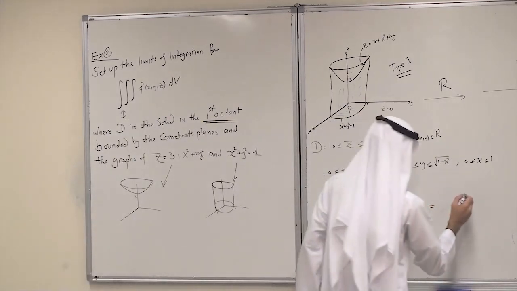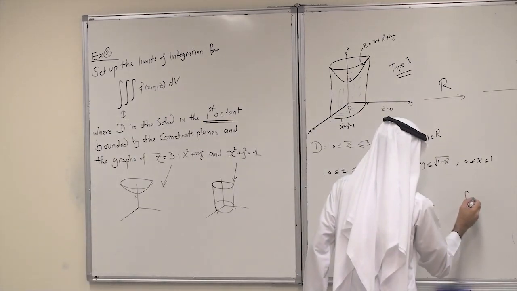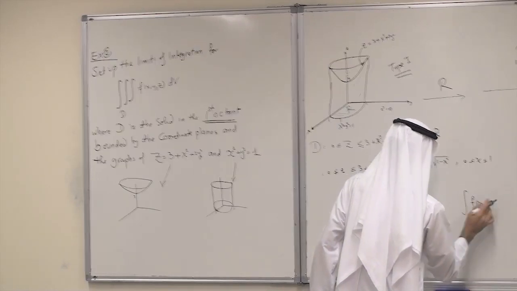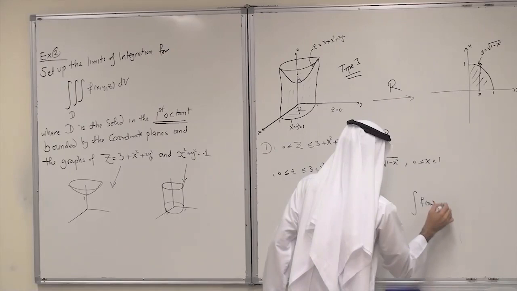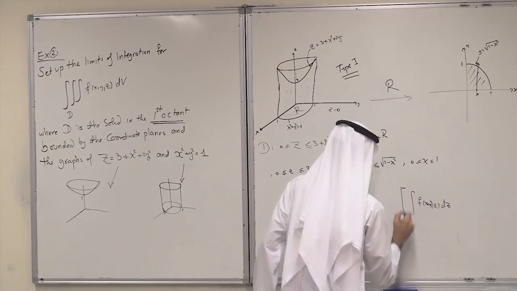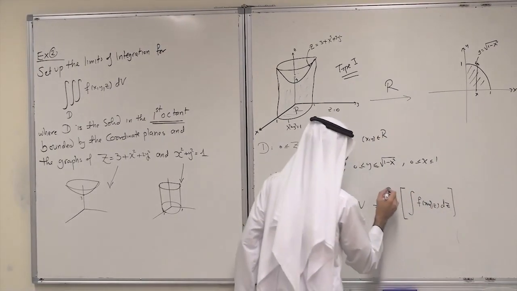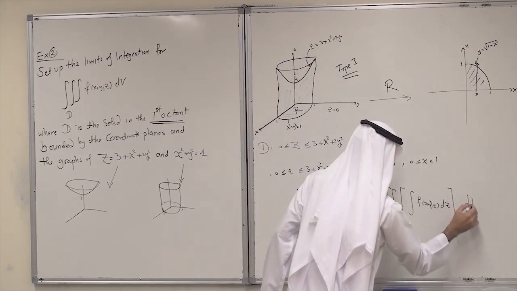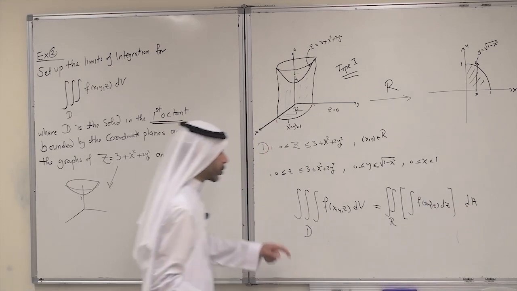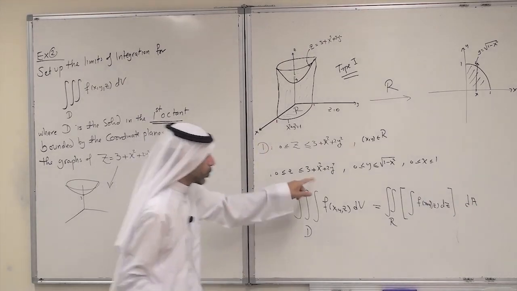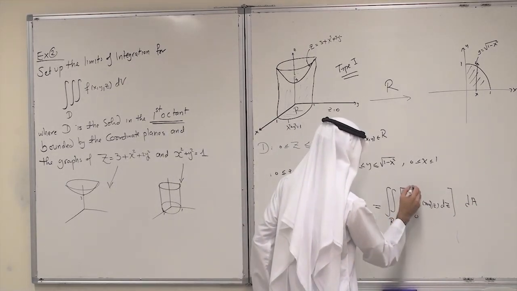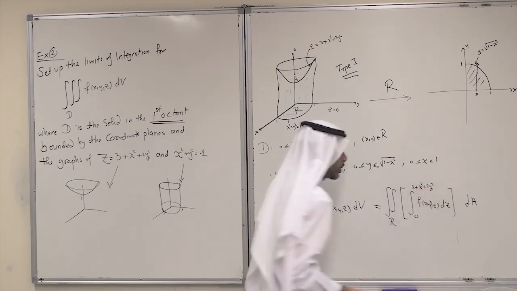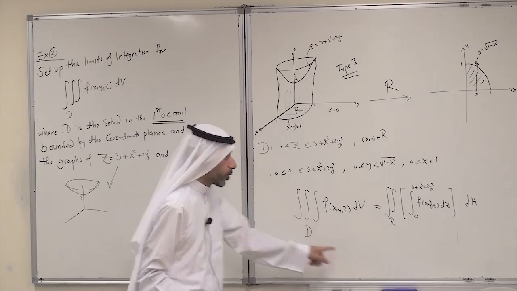So this is the double integral over R of the integral of f(x, y, z) dz, dA. The limits of z are 0 to 3 plus x squared plus 2y squared. Okay, so this is for the inner.